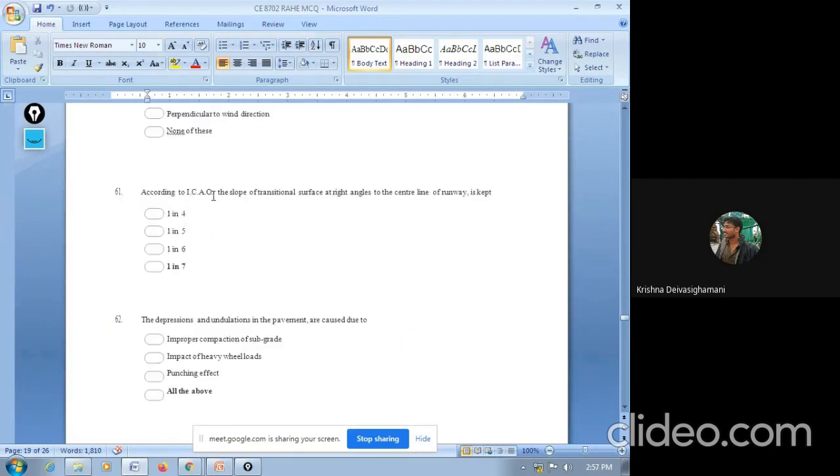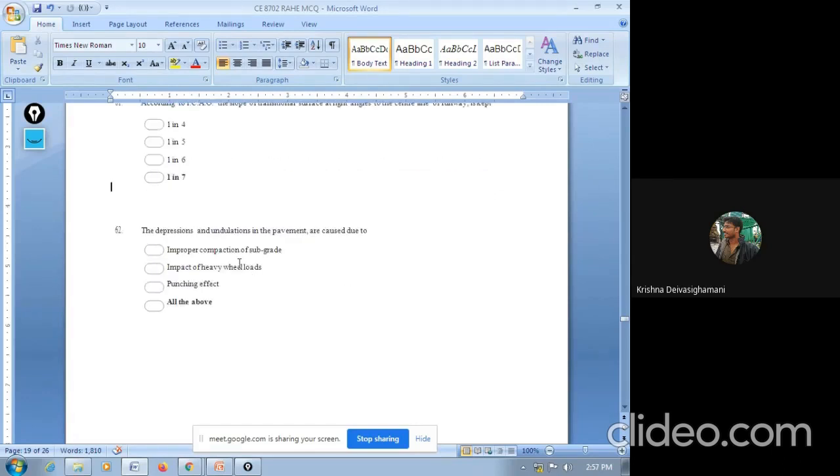Next question. According to ICAO, the slope of transitional surface at right angle to the center line of runway is kept 1 in 4, 1 in 5, 1 in 6, 1 in 7. So the answer is 1 in 7. For this type of question you have to remember this value. It's very difficult to derive, so you can simply remember the option. The slope of transitional surface is 1 in 7.